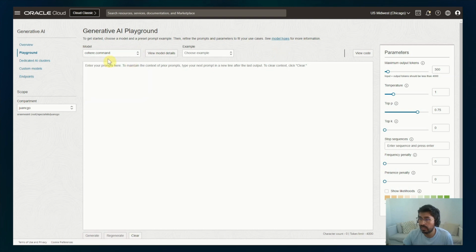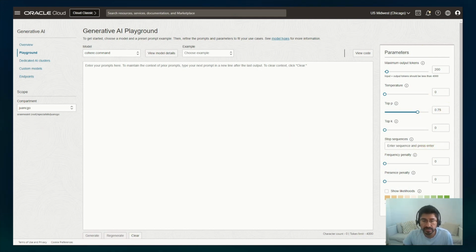So here I will use a Cohere command model to produce the quick reply. The quick reply model replies with 200 tokens at most. The temperature is basically how creative the model can be, for the ones that are not familiar with LLMs and all this generative AI technology. So I want the model to be very accurate, based on the data set I provided before.